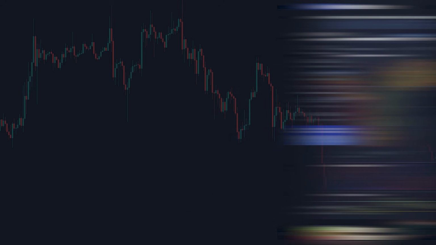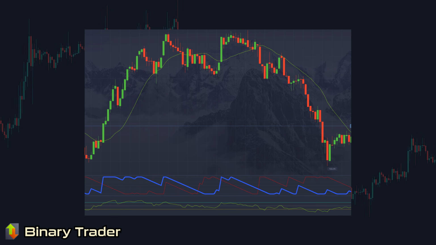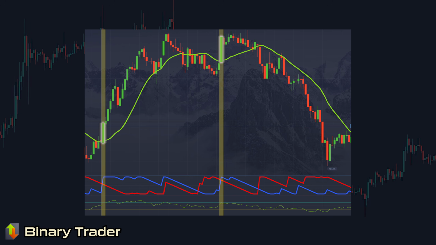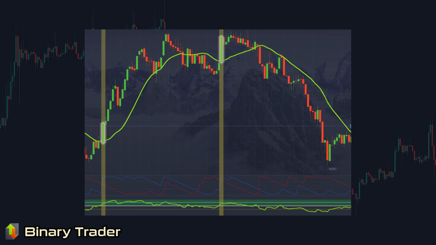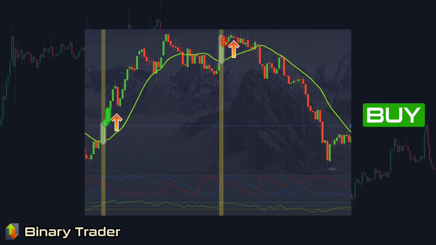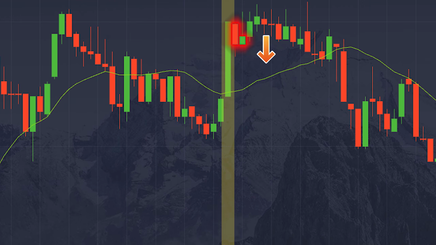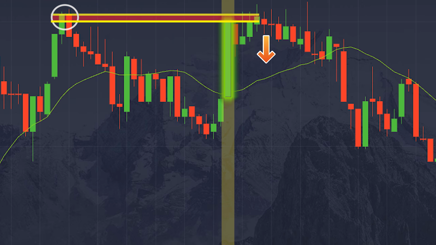Let's discuss how the strategy works. When the blue Aroon crosses above the red, price closes above the moving average, and RSI is above 50, ideally near overbought level, I place a buy. You can spot a false signal here, but there is almost no room between the trigger candle's closing price and the recent resistance level. The move has already happened, so the signal should be avoided.